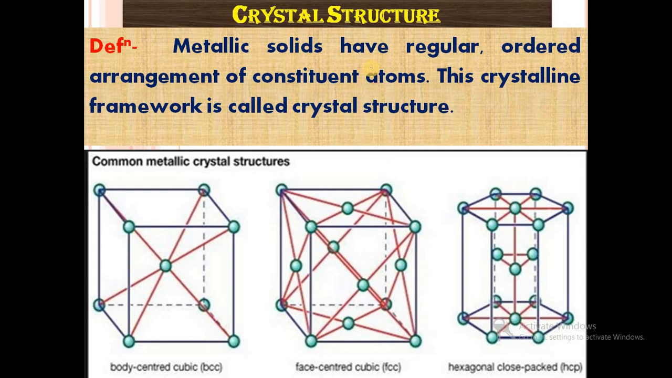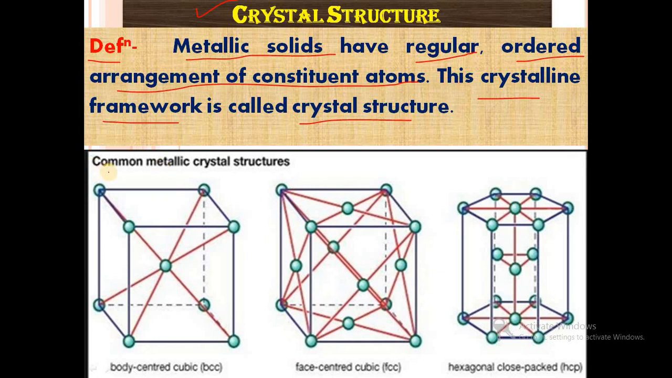Next we will see some properties of metallic solids. The first property is crystal structure. What is a crystal structure? First we will see the definition. Metallic solids have a regular, ordered arrangement of constituent atoms. This crystalline framework is called crystal structure. That is, there is a very specific arrangement of constituent atoms.